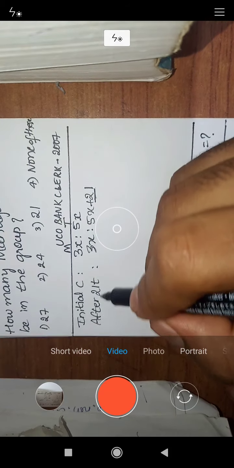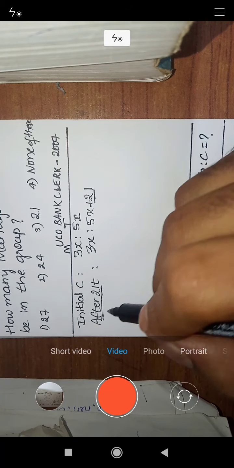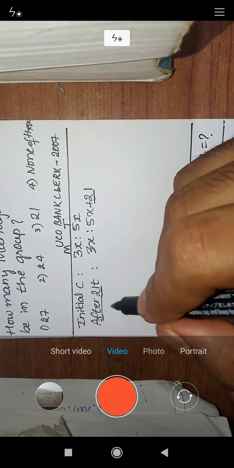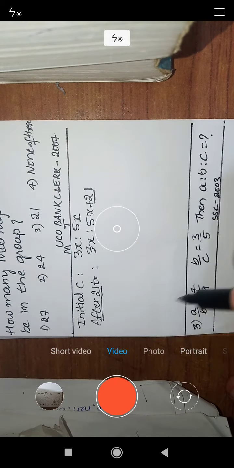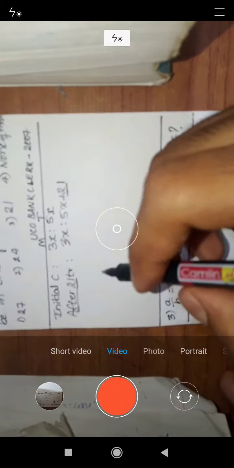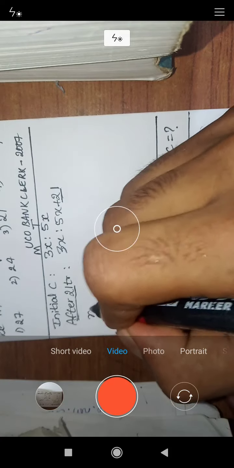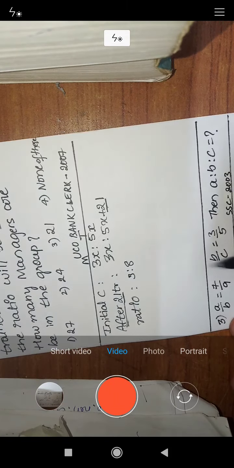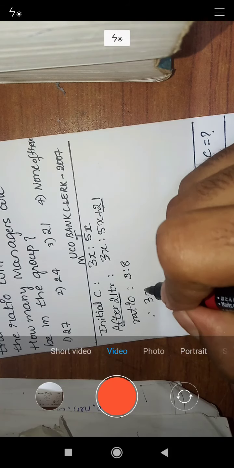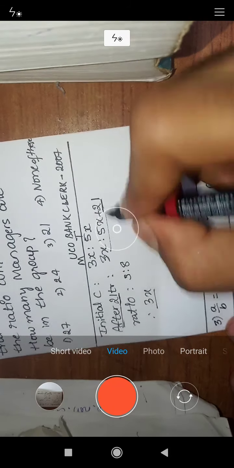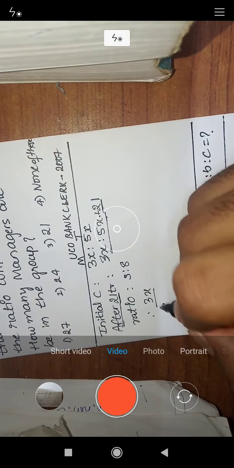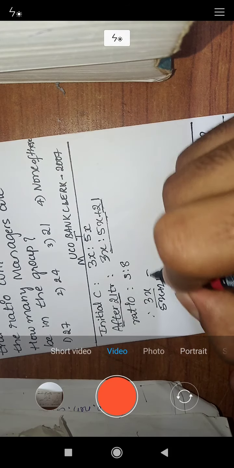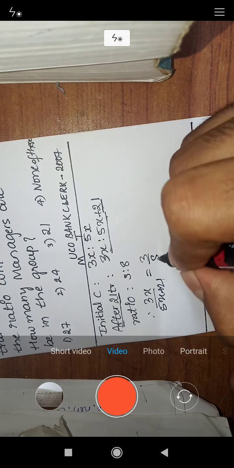After 21 trainees are recruited, the ratio becomes, as given in the problem, 3 is to 8. Therefore 3x divided by 5x plus 21 is equal to 3 is to 8.